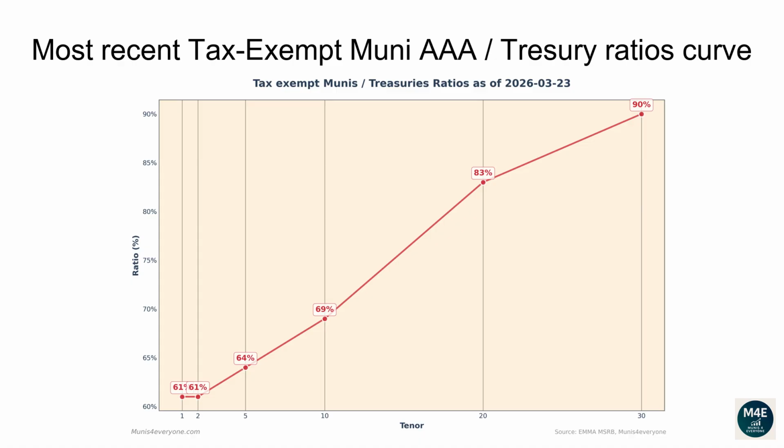The current one-year ratio is 61%. The 2 years ratio is 61%. The 5 years ratio is 64%. The 10 years ratio is 69%. The 20 years ratio is 83%. The 30 years ratio is 90%.